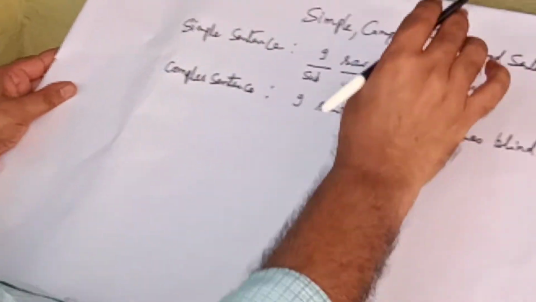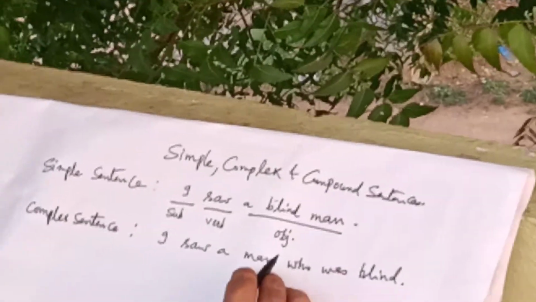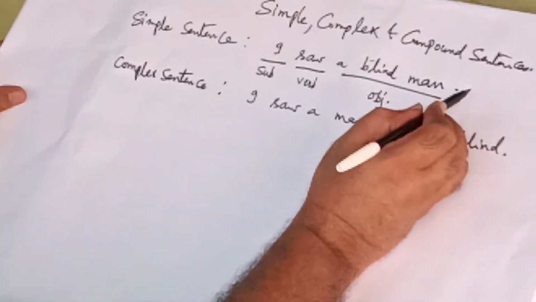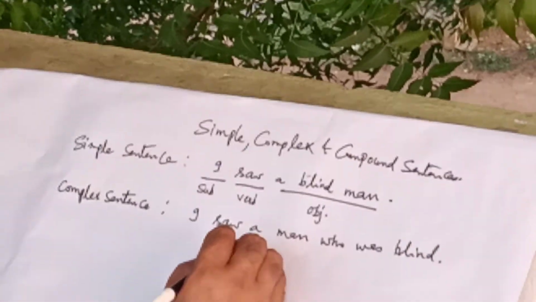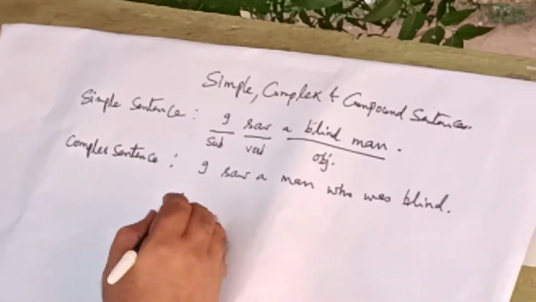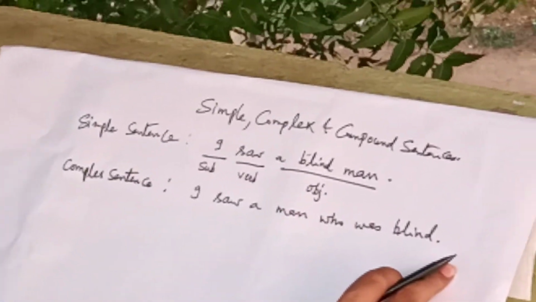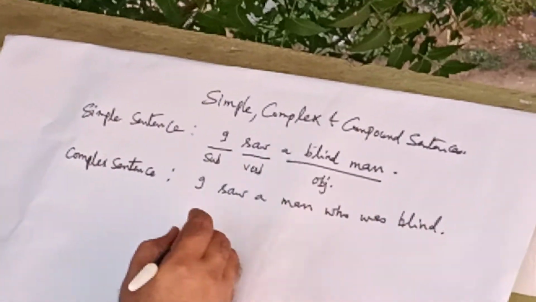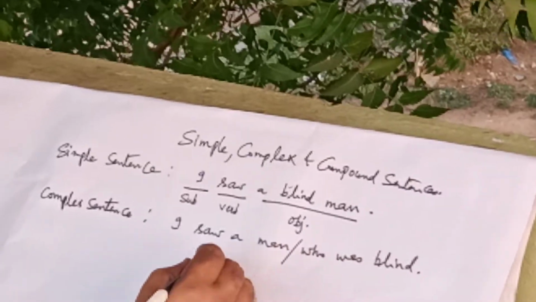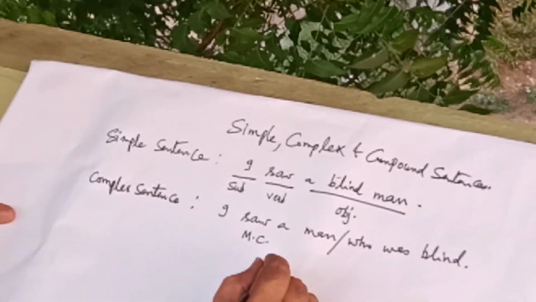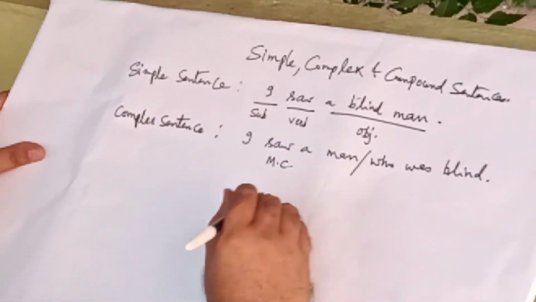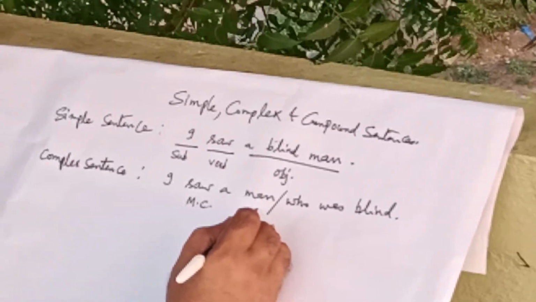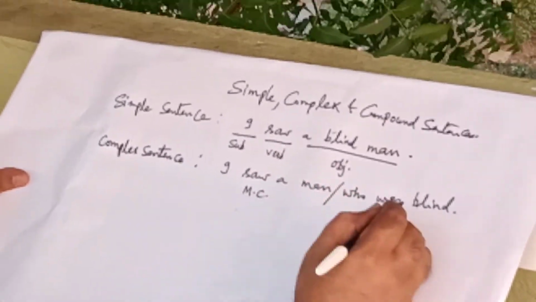So we have transformed a simple sentence into a complex sentence without changing the meaning. I saw a blind man is rewritten as I saw a man who was blind. So this is a complex sentence. What I have done here is expand words or phrases into a subordinate clause. I saw a man is called the main clause. The other name for it is principal clause, and it is independent. That means it can exist by itself.